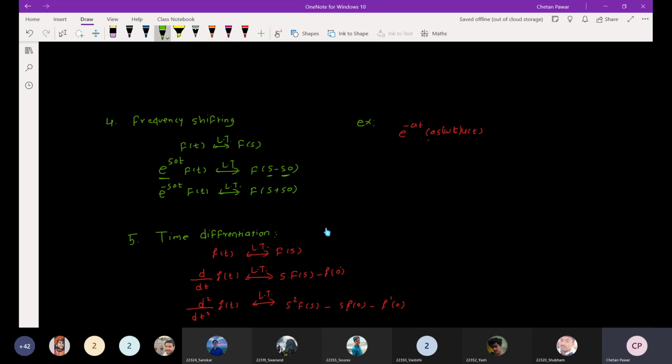You know that cos omega t u of t, you can consider this as f of t, right? You know the Laplace transform of this particular signal, and you have multiplied this signal with e raised to minus at. So what is the f of s here?